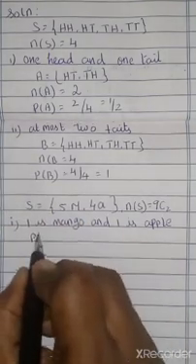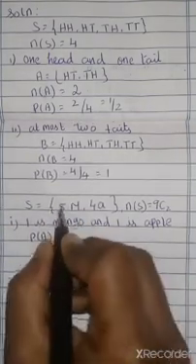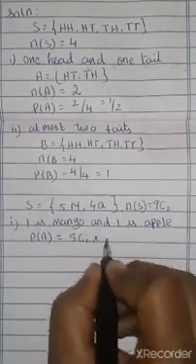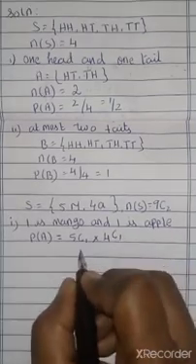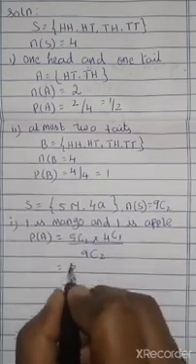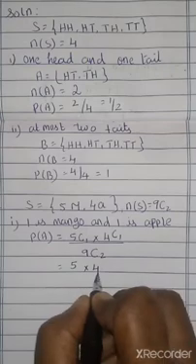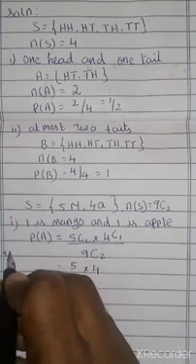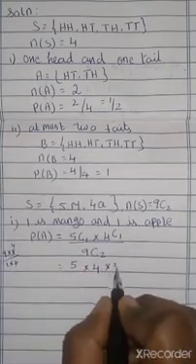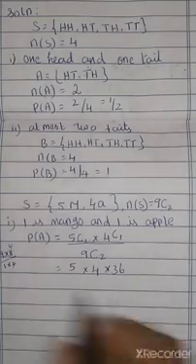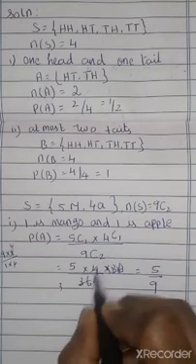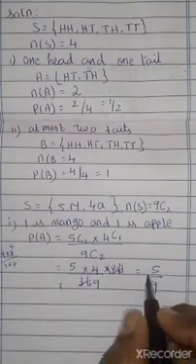First subdivision: one is mango and one is apple. So P of A equals, how many mangoes are there? 5, and we are choosing 1. So 5C1 into 4C1 divided by the total 9C2. 5C1 is 5, 4C1 is 4, 9C2 is 9 into 8 by 1 into 2. 4 9s are 36, so 36 will come in the denominator. Cancelling by 9, the answer is 5 by 9.